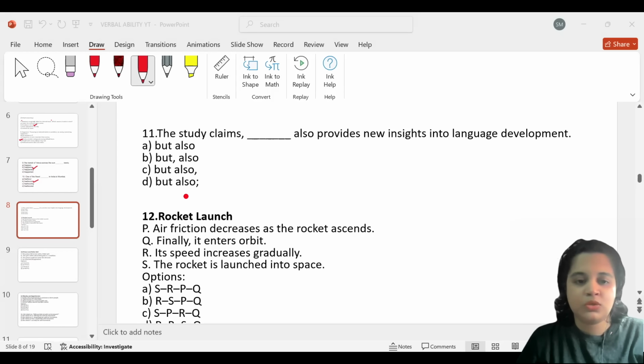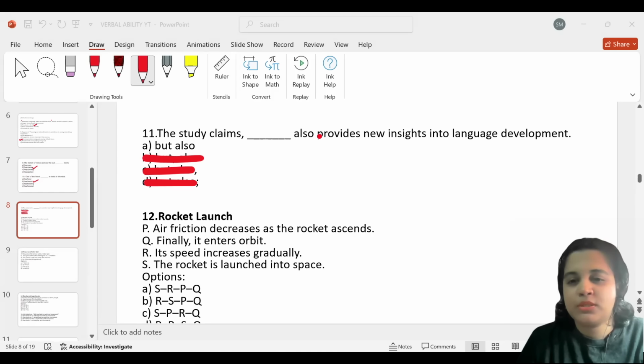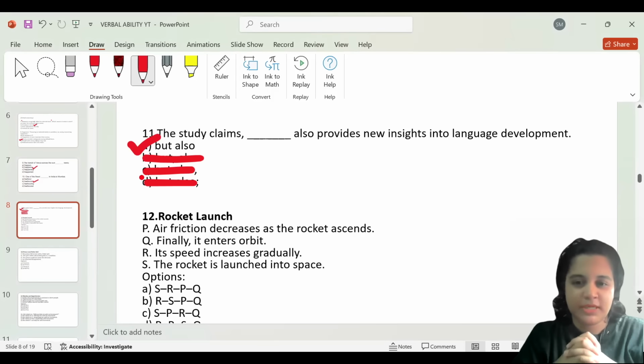In between the sentences, we don't preferably use a semicolon, so it's not option D. And we're not going to use another comma because there's already a comma here. But followed by a comma and also is not correct. Let's stick to the standard phrase, not only but also, where the extra punctuation is not required. Therefore it has to be: the study claims but also provides new insights into language development. So option A would be the most appropriate answer for question number 11.